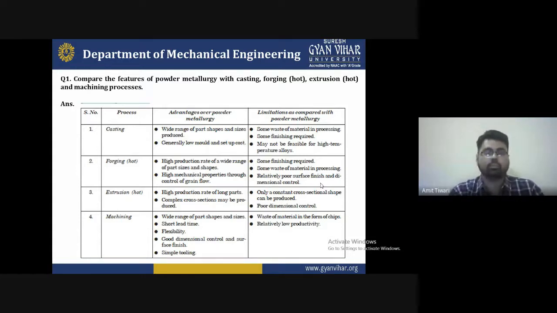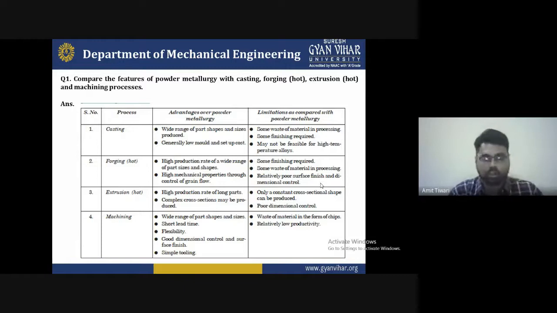The limitations of extrusion as compared with powder metallurgy are as follows. The first is that only a constant cross sectional shape can be produced. Only a constant cross sectional shape can be produced. The second is poor dimensional control.